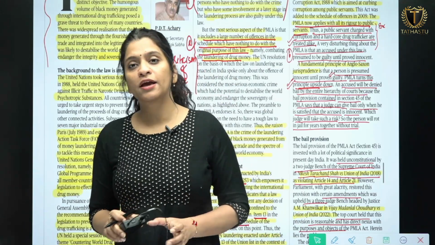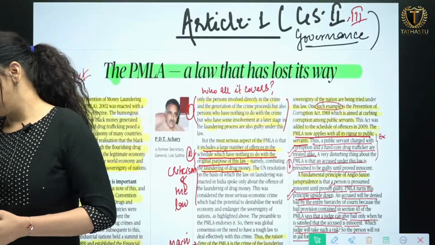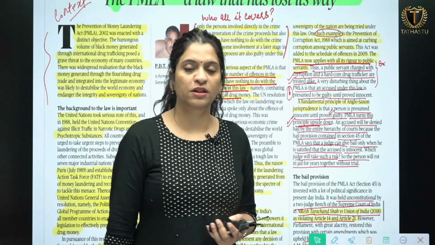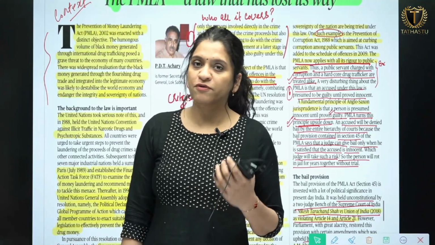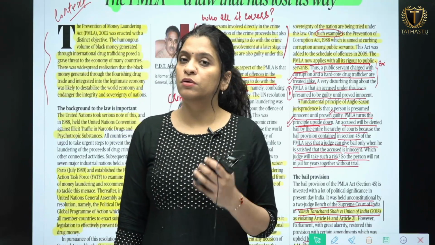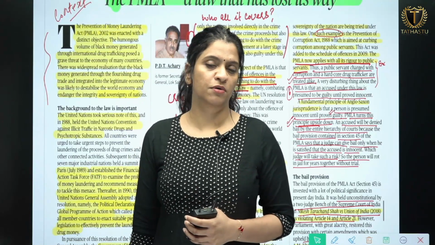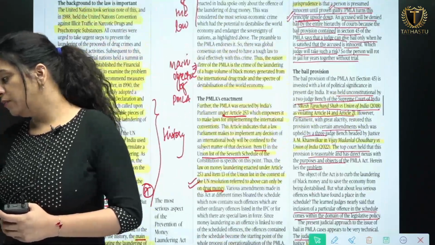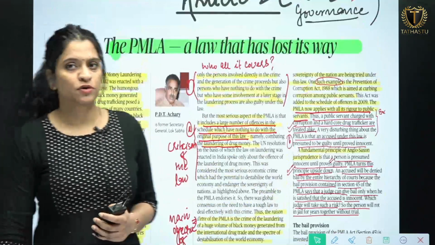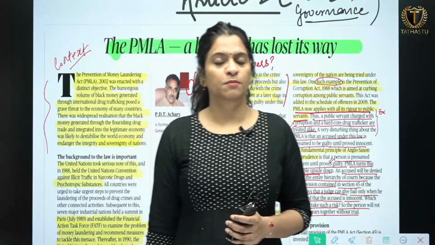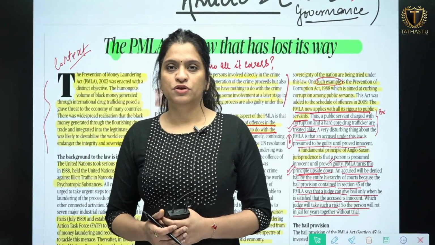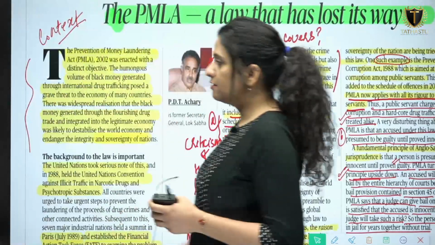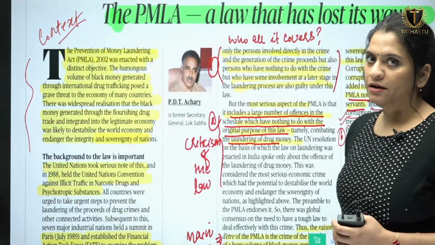And then we'll be looking at some of the criticism of who all are covered under this act. Also we'll be looking at whether political parties are covered under the Prevention of Money Laundering Act. If not, how then political parties are also being tried under it. And then few of the critical points that we will be looking at. And then the bail provisions, if somebody or some company is booked under the PMLA Act, then what are the bail provisions. So with this context, let's read the article in detail, and this article is very important. We'll be reading the entire article in detail.